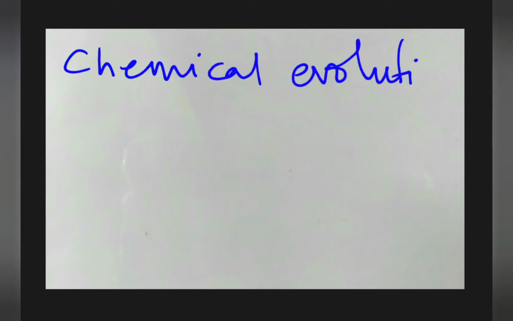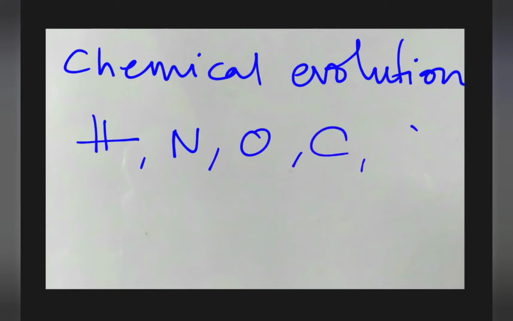So what do we mean by chemical evolution? The primitive Earth's atmosphere, that means the Earth's atmosphere from long ago, had innumerable free atoms of elements like hydrogen, nitrogen, oxygen, carbon, sulfur, phosphorus, etc., which are essential for the formation of protoplasm. You all know what protoplasm is, the living part of the cell, right? Now high temperature prevented any sort of bond formation amongst them.